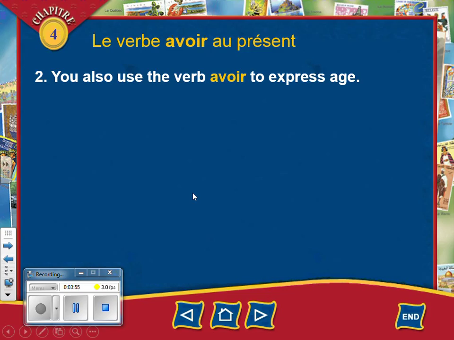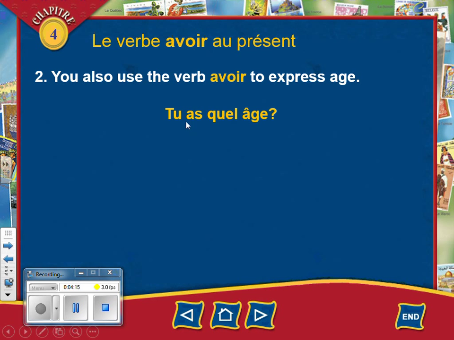All right, we also use the verb avoir to express age in French. In English, we use the verb to be, which would be être. You say, I am 13 years old. But in French, you say, I have 13 years. So we're going to use the verb avoir to express how old we are.